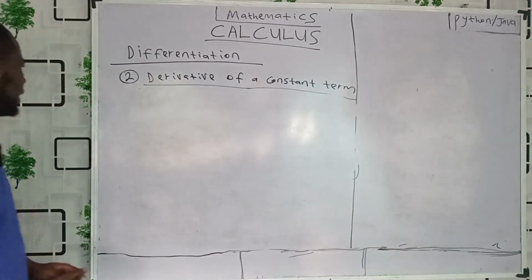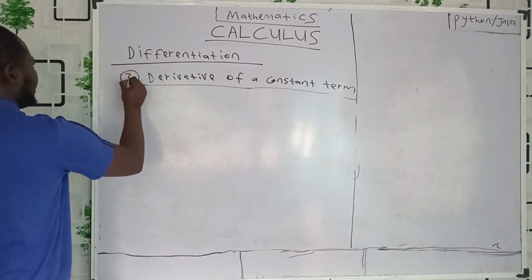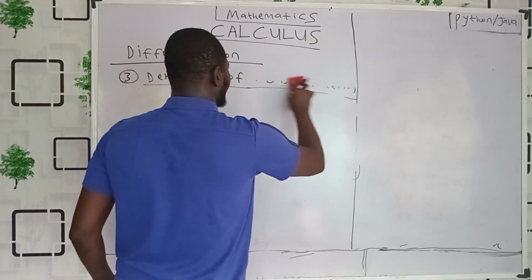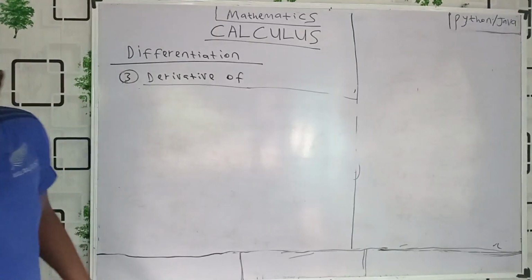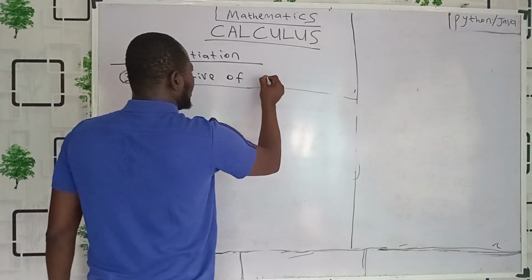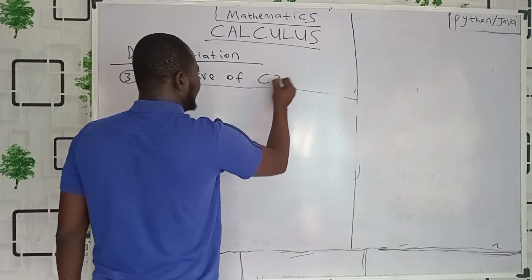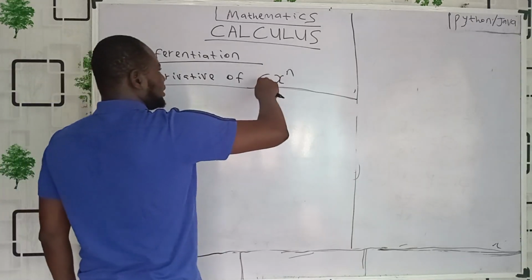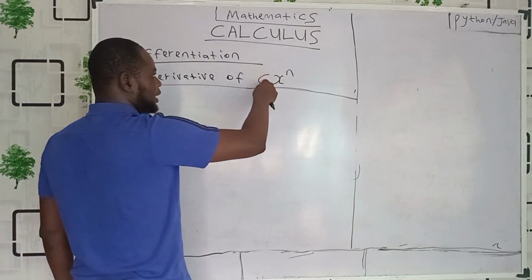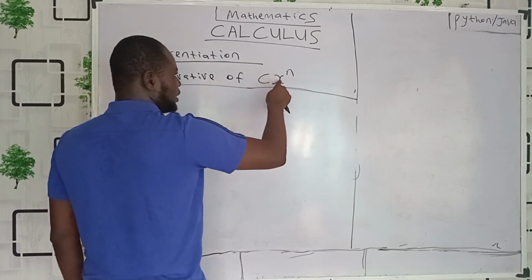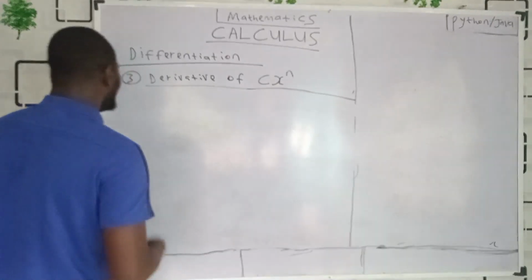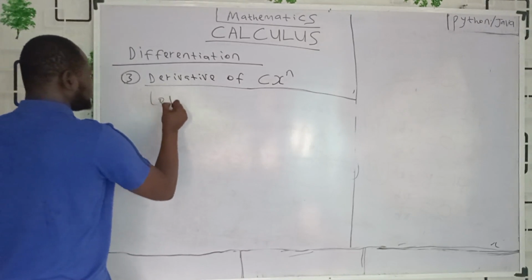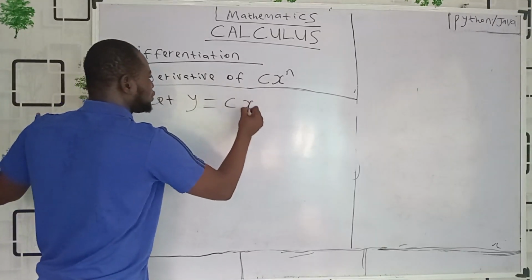Now, the third one, number 3: the derivative of cx raised to power n. What are we saying here? That is not ordinary x raised to power n now, but it has a particular value c at the back as the coefficient of x raised to power n, and that c is not 1 now. So we say, let y be cx raised to power n.